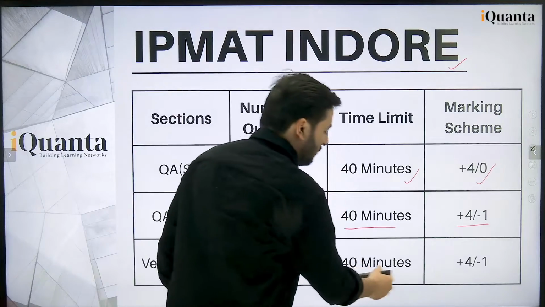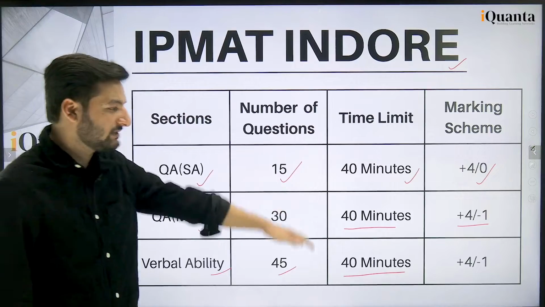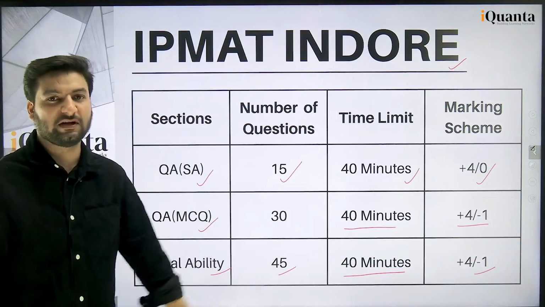This section is also of 40 minutes. So in total, the exam is 2 hours long. The marking scheme in the verbal ability section is +4 -1, so again there is negative marking here.